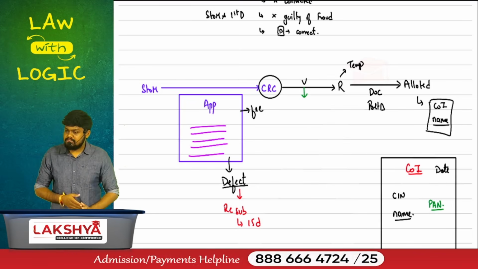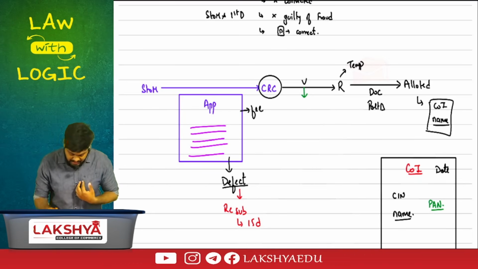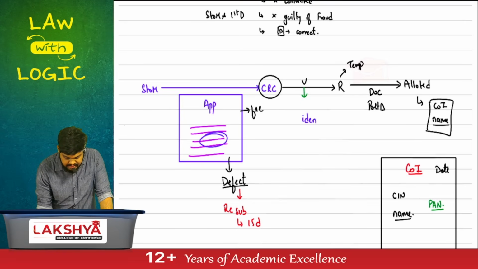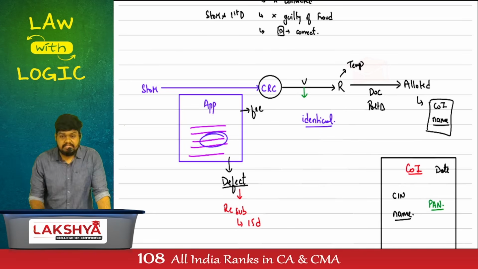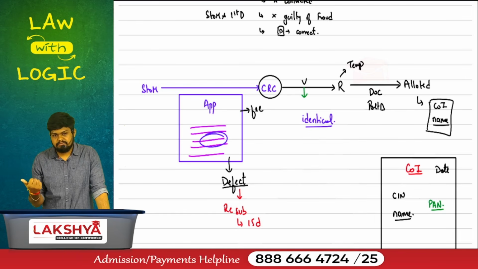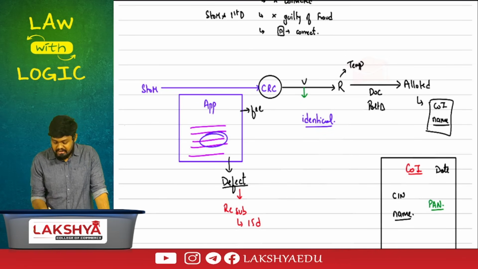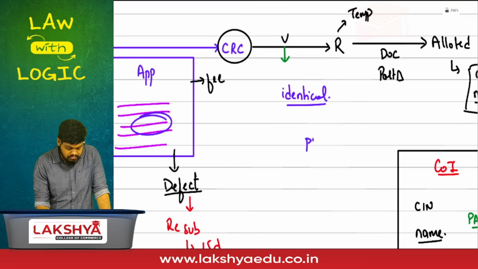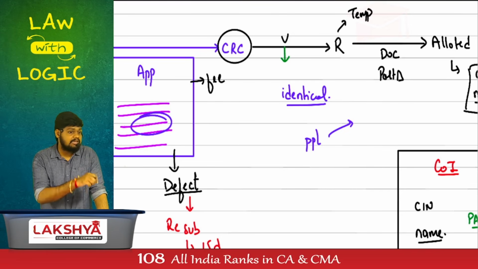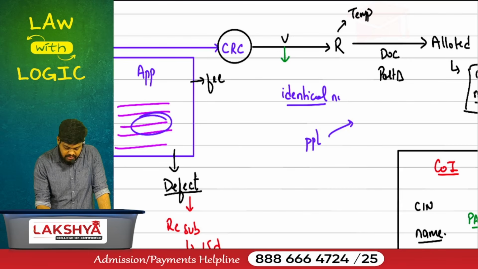Who is submitting documents? Subscribers, to whom? CRC. CRC has to verify that the proposed name of the company is not identical with an existing company. If it is exactly the same, can I allow that company to be incorporated? Can we incorporate Tata? Allowed or not allowed? Can we incorporate Reliance, Wipro, Infosys? If I incorporate such a company, people will assume that we are the same company, and it will be a loss for the public as well as the existing company. I cannot incorporate a company with an identical name.